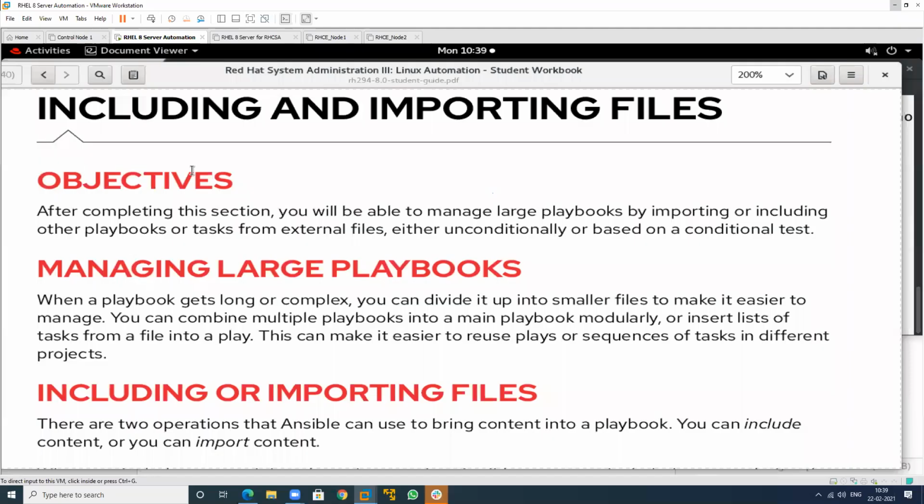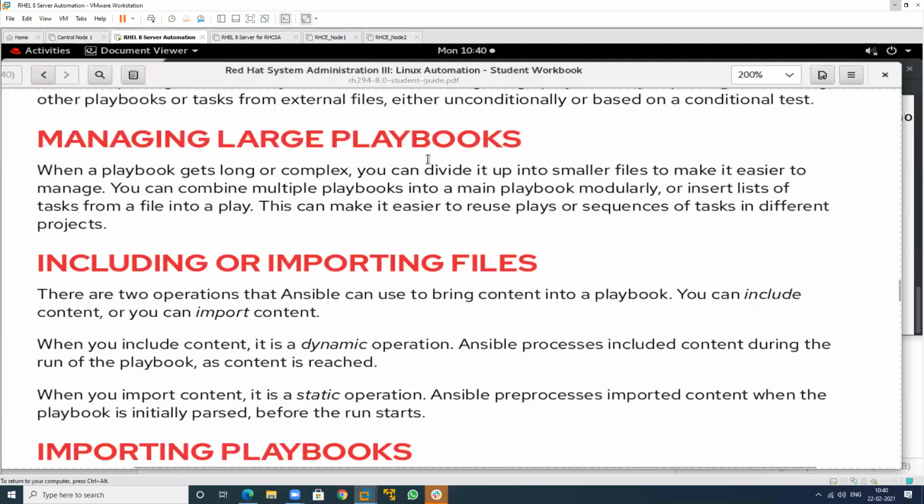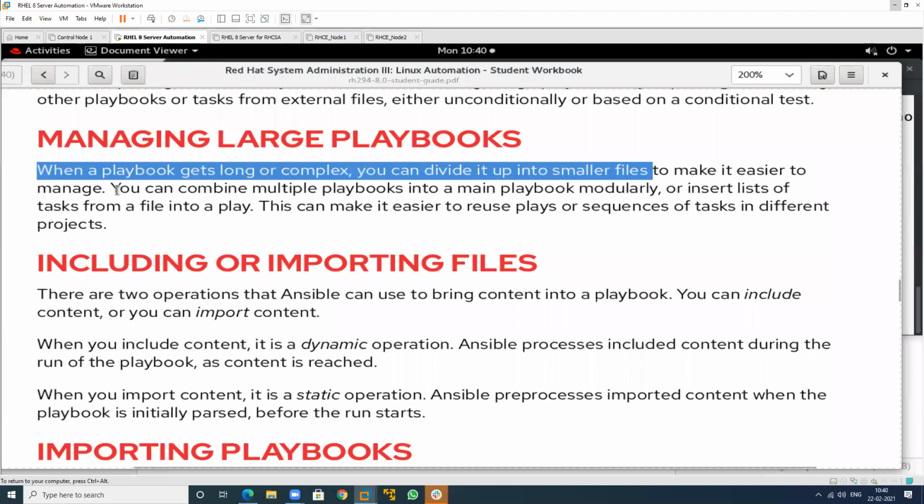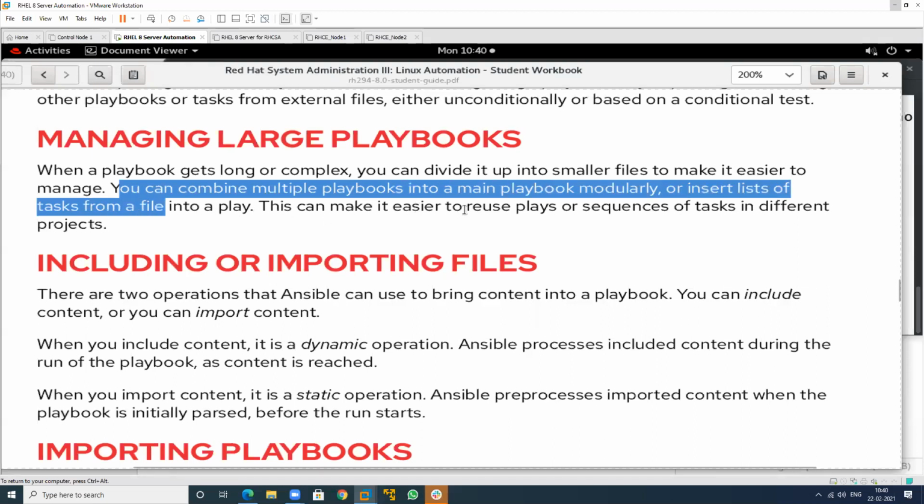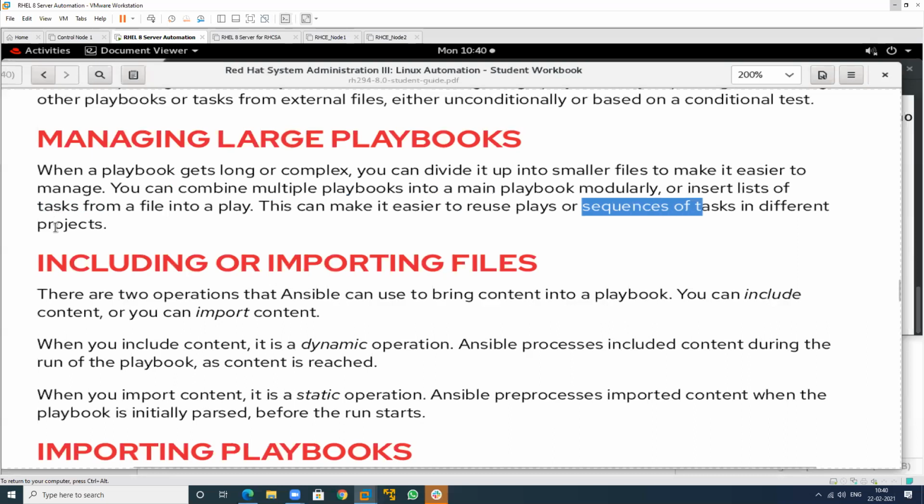When a playbook gets long or complex, you can divide it into smaller files. To manage our playbooks, we can divide our tasks into smaller ones. To make it easier to manage, you can combine multiple playbooks into a main playbook modularly and insert a list of tasks from a file into a play. This makes it easier to reuse plays or a sequence of tasks in a different project. Suppose these are tasks you want to use in a different one also, so you can use them there also.